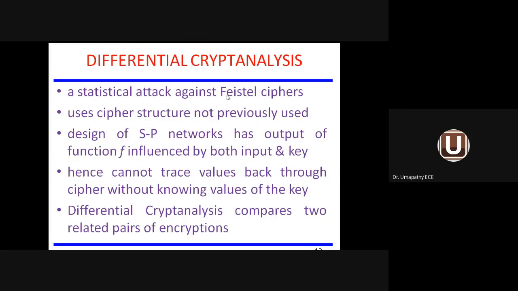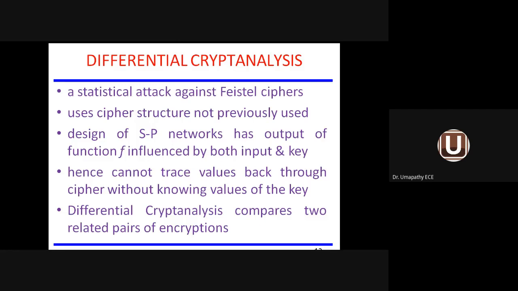Still some more information about it. Differential cryptanalysis uses cipher structure not previously used, the design of SP network. See, SP network means S stands for substitution, P stands for permutation. So SP means both substitution as well as transposition come into the picture. In the last class, we came across three techniques: the substitution technique, the transposition technique, and the third one combining both substitution and transposition. In such a case, the network is called SP network. So the design of SP network can also be easily done with respect to differential cryptanalysis.